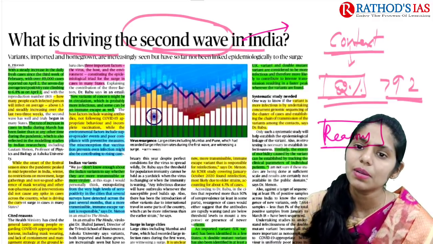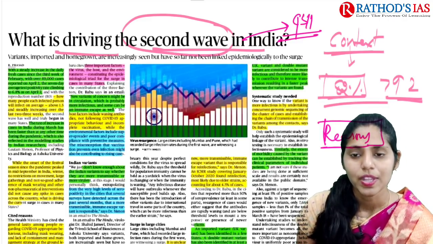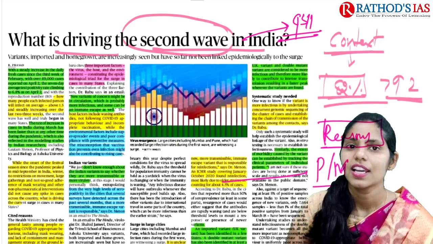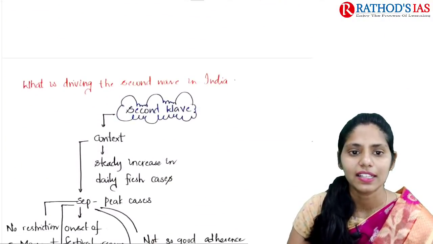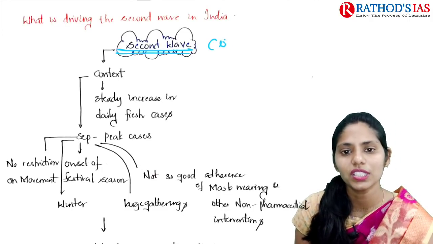This article will be important again regarding health, which comes under GS paper 2. And this article will be important from both prelims and also mains. Now let us try to understand this article. So this article is mainly talking about the second wave of COVID-19.